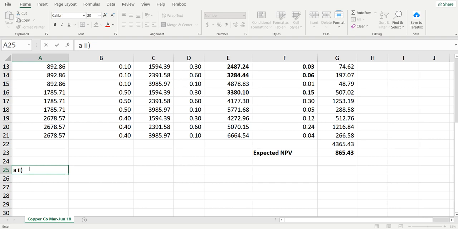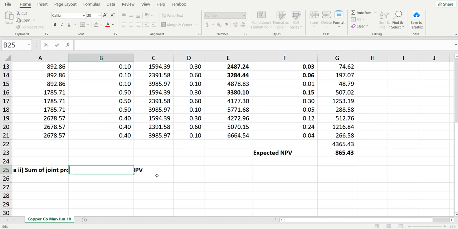The answer is the sum of joint probability with negative NPV.